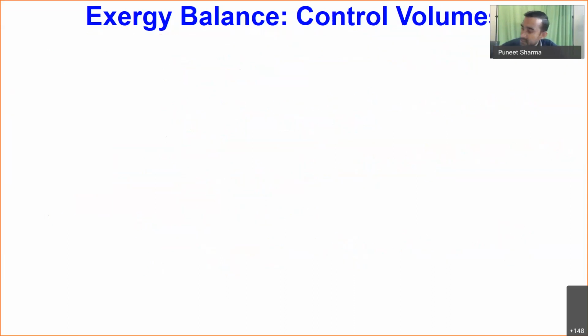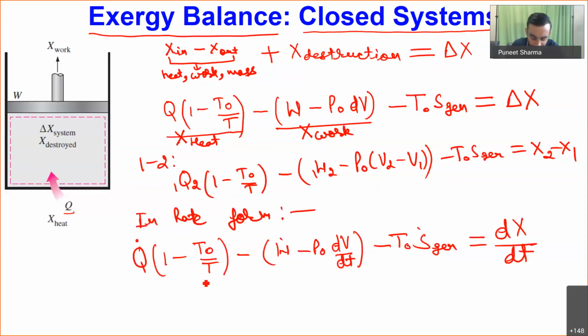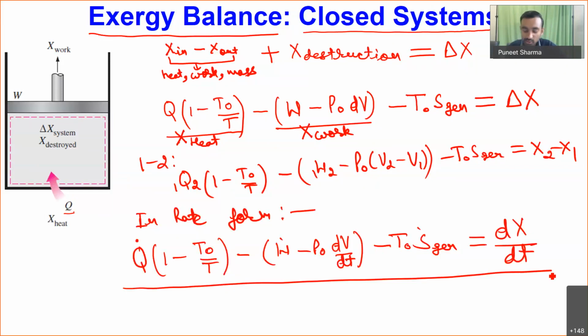So this is our equation of exergy balance in rate form. Now this concludes our discussion of the exergy balance for closed systems.